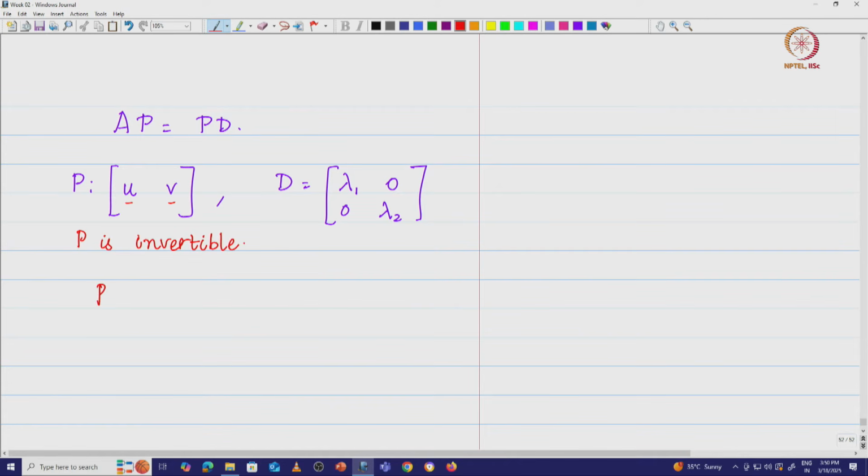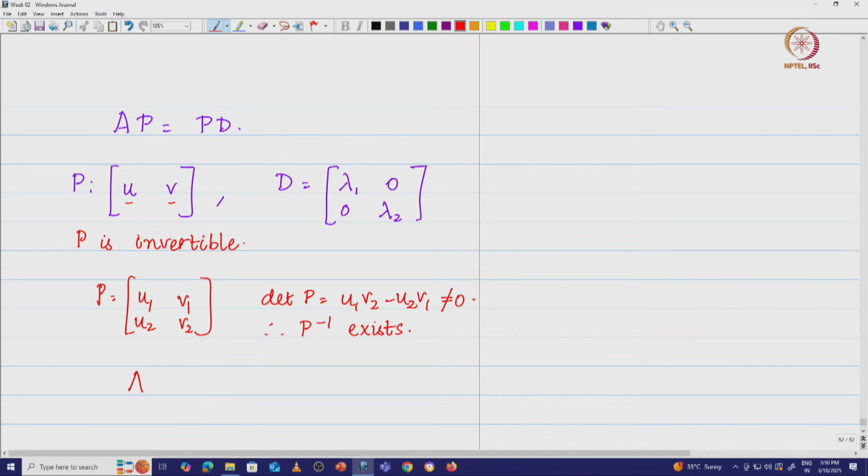We are going to have P is equal to, let us say, this vector u1 u2, that is the u vector, and we are going to have v1 v2 to be the v vector. So the determinant of P is basically u1 v2 minus u2 v1, and we saw in the previous class that the vectors u and v are associated with 2 distinct eigenvalues, say lambda 1 and lambda 2, which means these will be linearly independent. If they are linearly independent, then the determinant of P is not going to be 0, and therefore the matrix P is invertible. P inverse exists. So let us see what happens if I have P inverse existing.